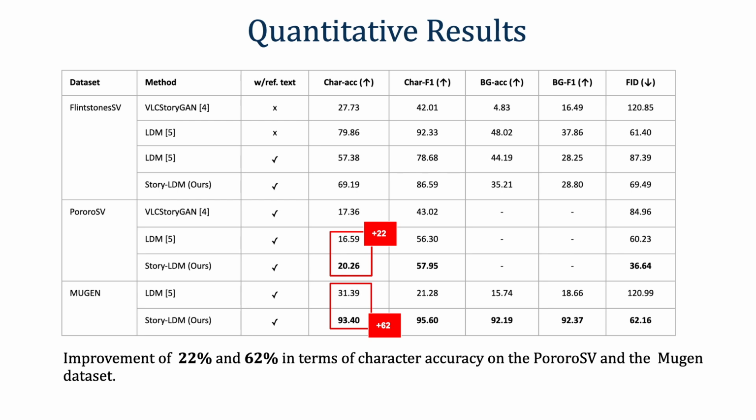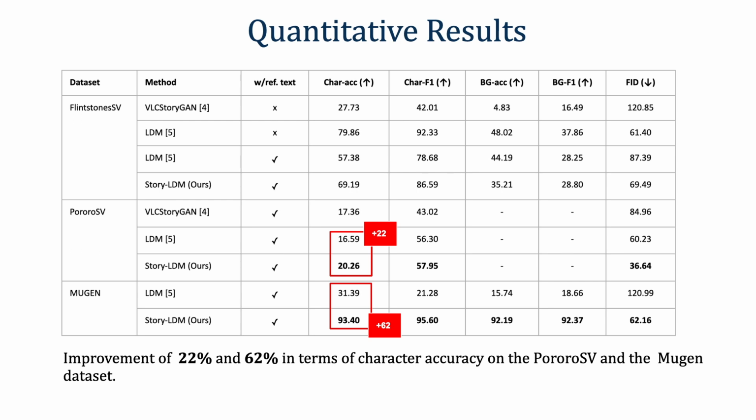Our LDM baseline without the memory attention module is already better than Word-level StoryGAN on the original reference-free text in the first and second rows. We observe that reference resolution makes the task considerably harder. Therefore, we observe a drop in performance of the LDM baseline in terms of character and background classification score in the second and third rows.